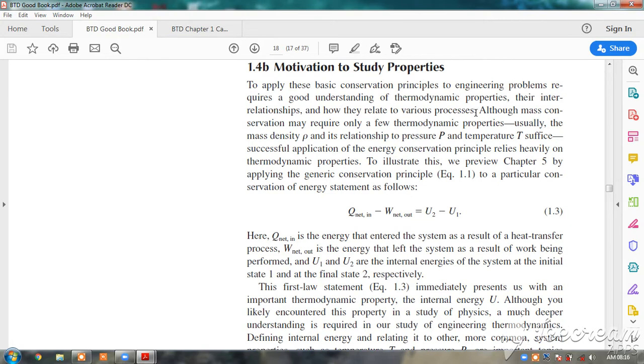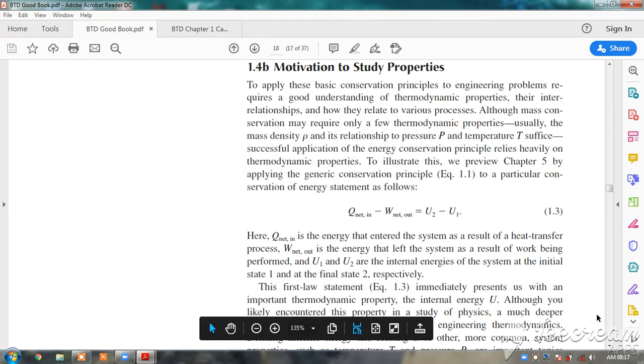a good understanding of thermodynamic properties, their interrelationships, and how they relate to various processes. Okay. Although mass conservation may require only a few thermodynamic properties, usually the mass density, that is rho, and its relationship to pressure P and temperature T suffice, successful application of the energy conservation principle relies heavily on the thermodynamic properties. So this law of conservation of energy is dealt with in thermodynamic properties.